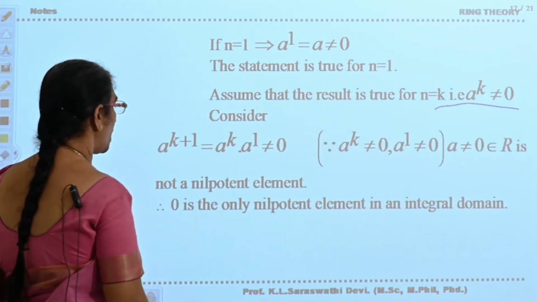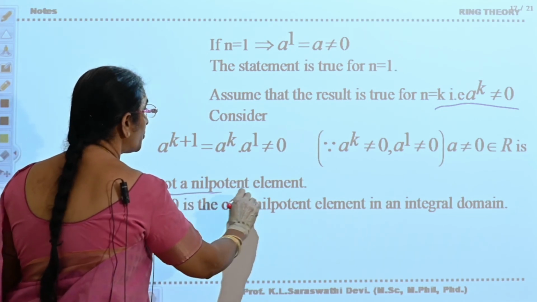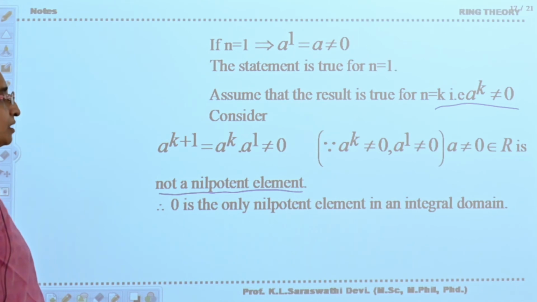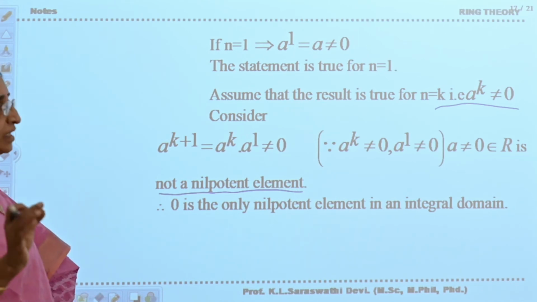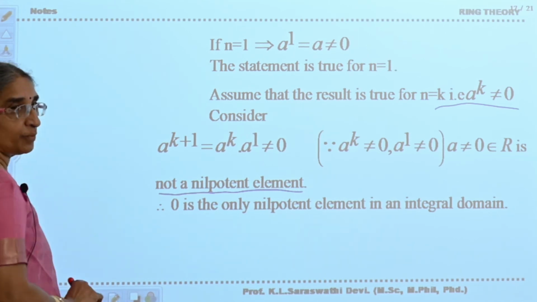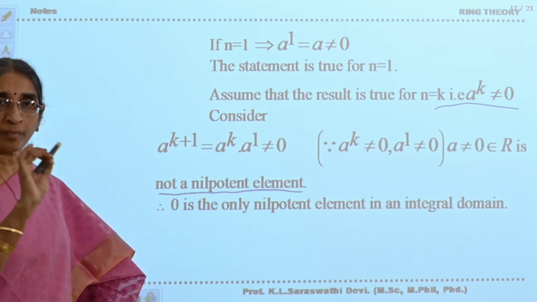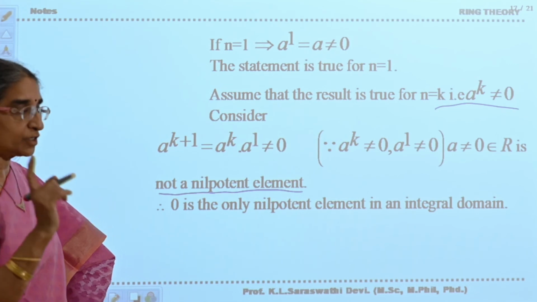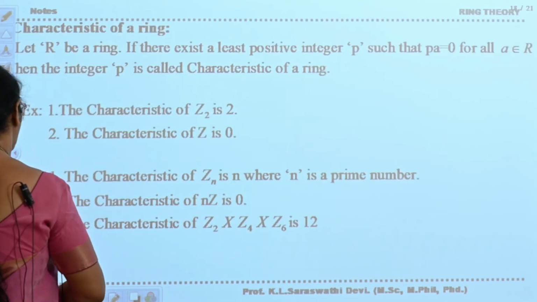That belongs to R. It is not a nilpotent element. Therefore, 0 is the only nilpotent element in an integral domain. How many nilpotent elements are there in an integral domain? There exists only one nilpotent element in an integral domain. It is one of the important objective questions.